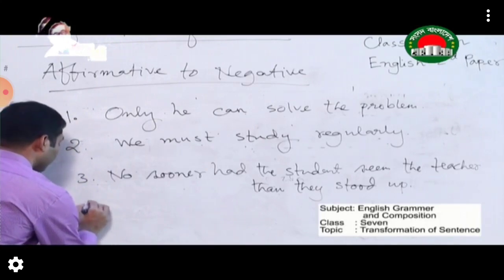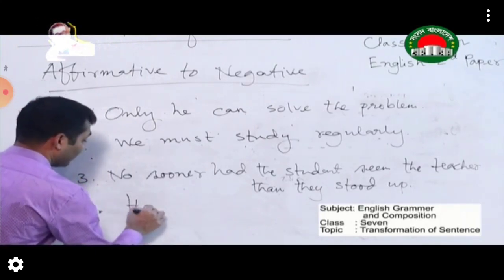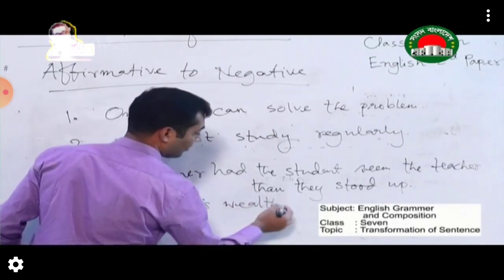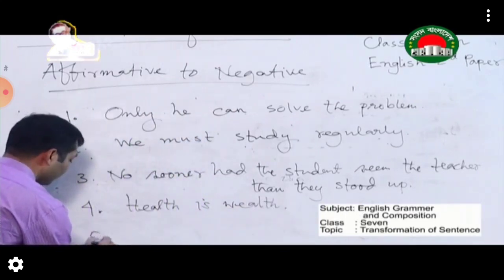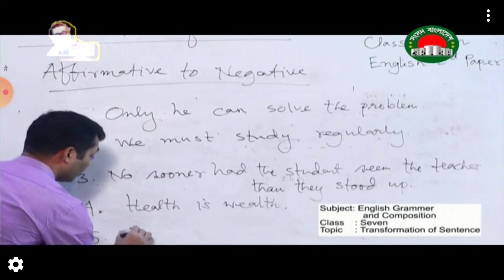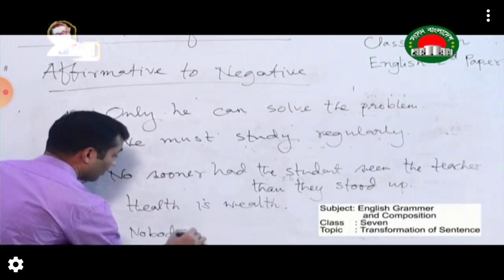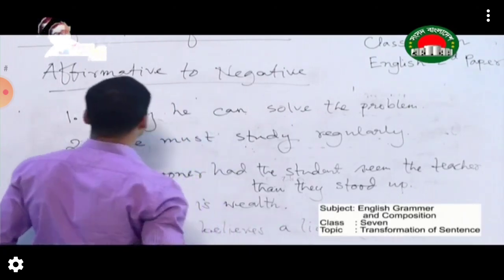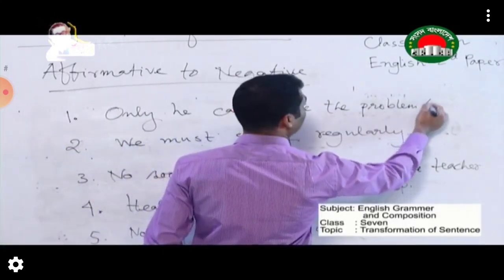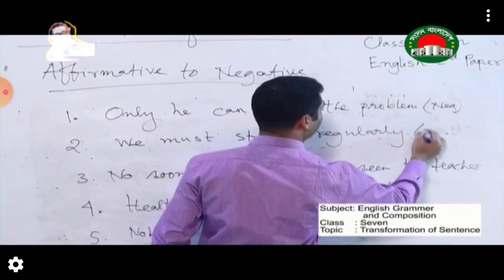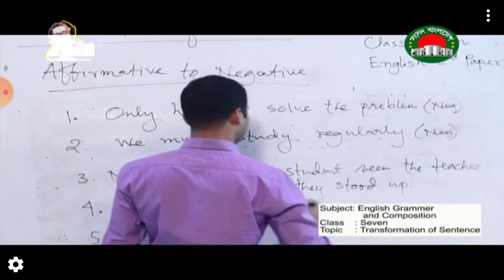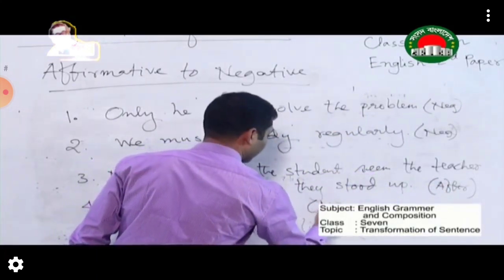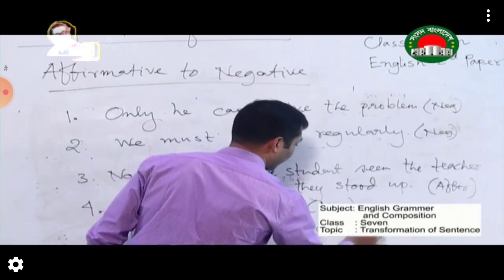Number 4, health is wealth. And number 5, nobody believes a liar. So you will make these negative.